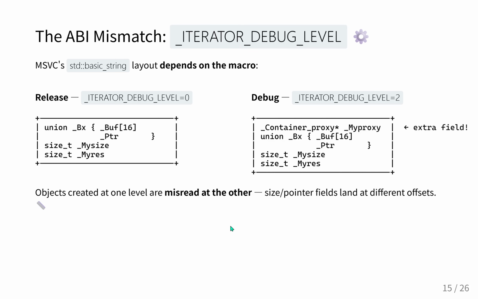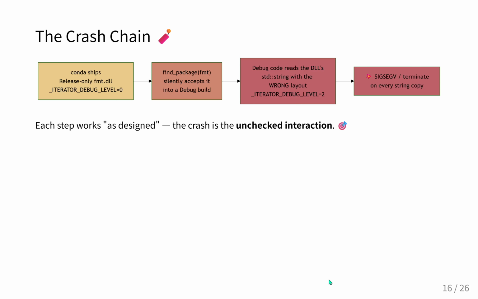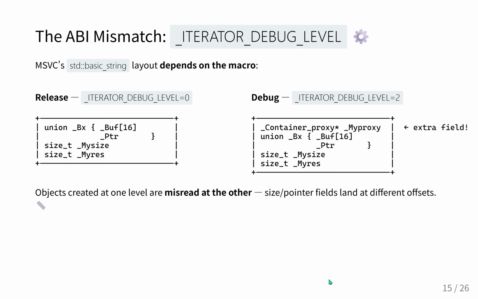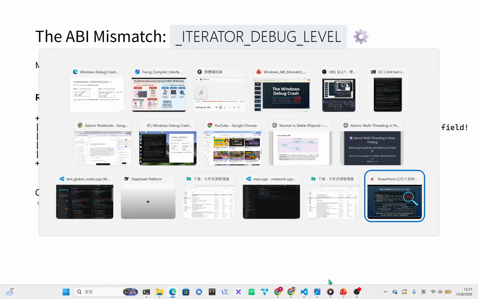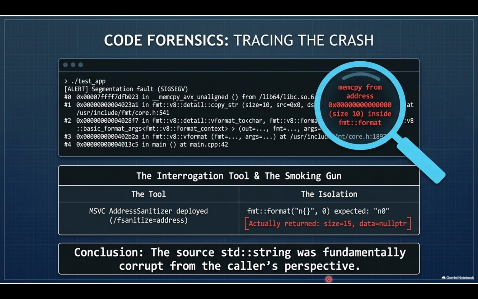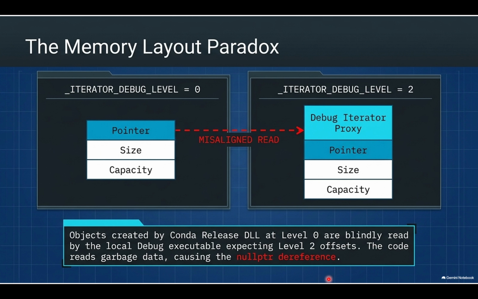It's like writing down a set of coordinates on a map that is scaled in miles and handing those exact same numbers to a navigator who is reading a map scaled in kilometers. That's a great way to put it. The underlying data structure looks like a valid number, but the scale is completely misaligned. You just end up in the ocean, or in this case, at address 0. That is precisely the mechanism of the crash.